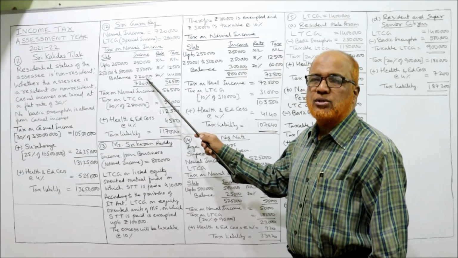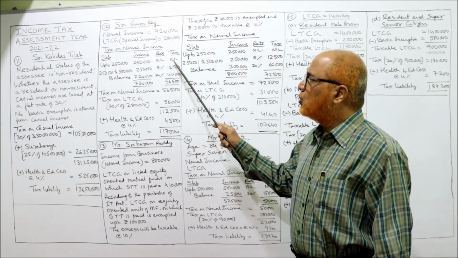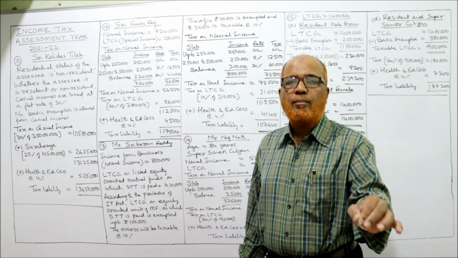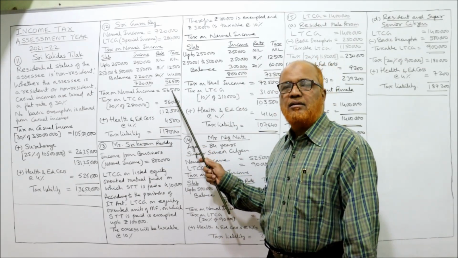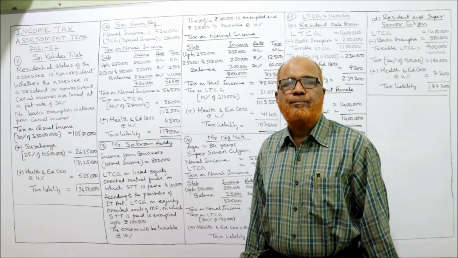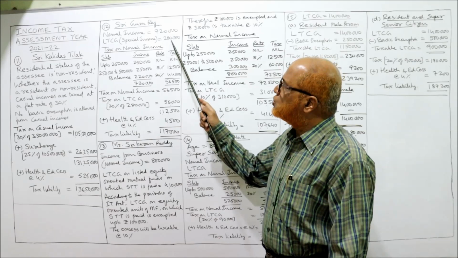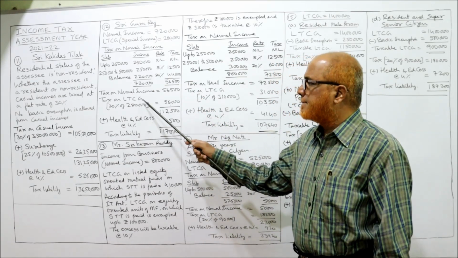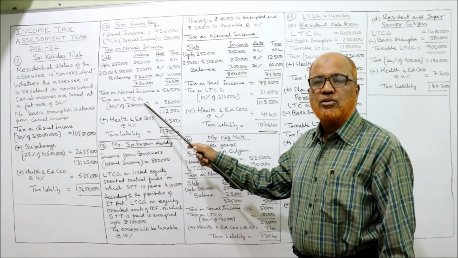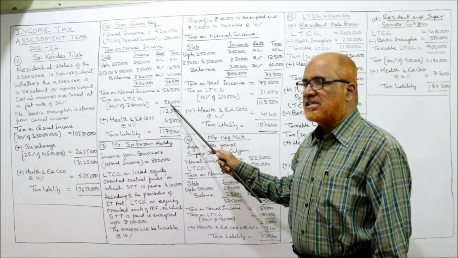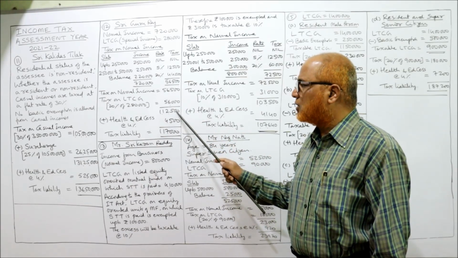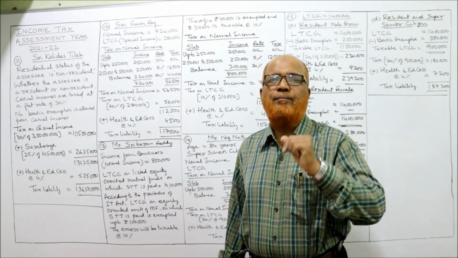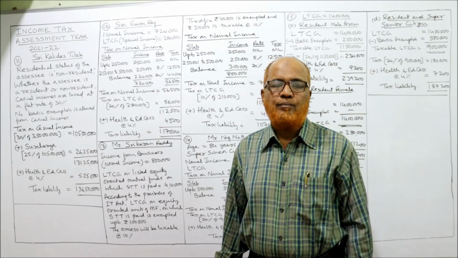20% of 2,20,000 comes to 44,000. Total tax is 56,500. The tax on normal income is 56,500. Now tax on LTCG. The long-term capital gain is 2,80,000, on which there is a flat rate of tax of 20%. 20% of 2,80,000 is 56,000. Total 1,12,500.